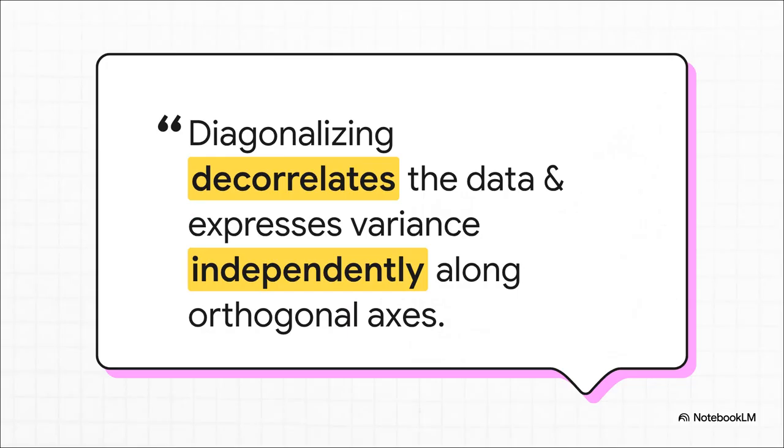The real magic here is that these new features, these principal components, are totally independent of each other. The source notes call this decorrelating the data. What that really means is that all those messy, overlapping relationships from before are just gone. We're left with this clean, simple picture, where each new axis tells its own unique part of the story with zero interference from the others.